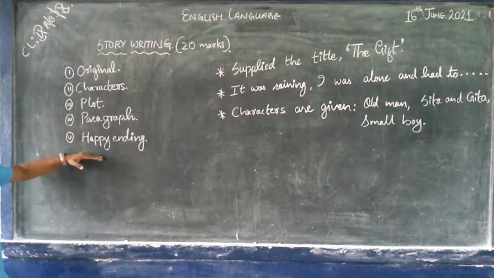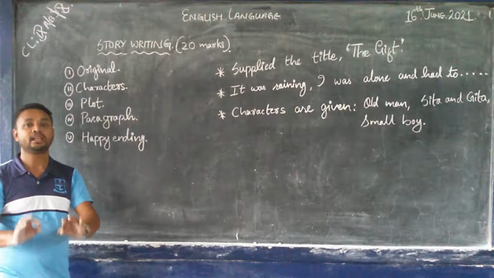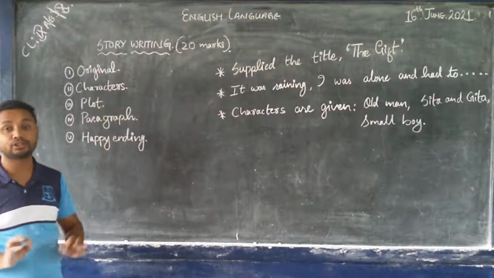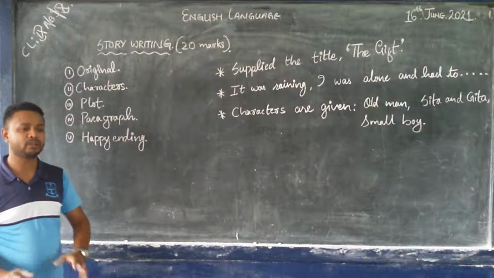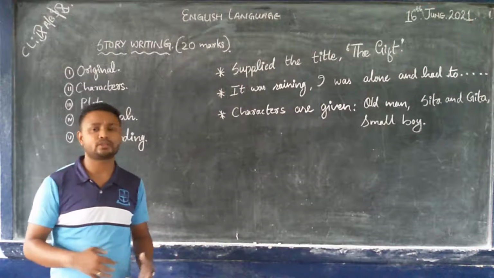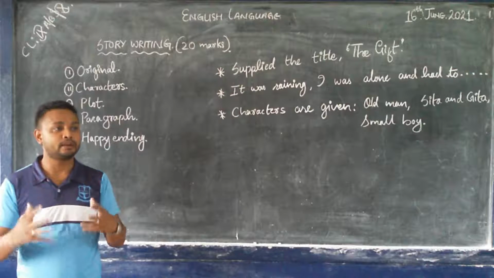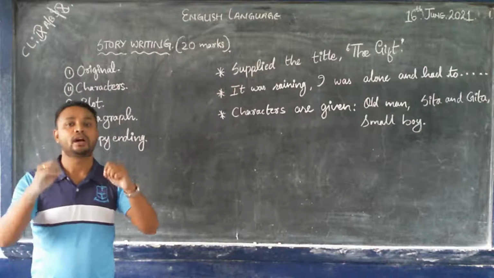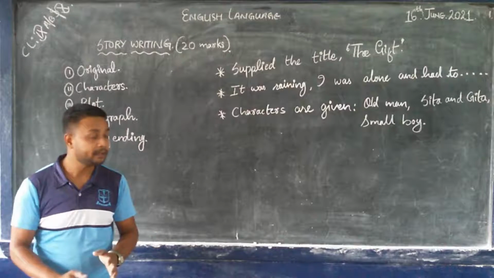And the most important part is the happy ending. Your story in the ICSE examination should have a happy ending. There might be some struggles in between, some trauma, some problems, but you should always remember to have a happy ending whenever you conclude your story.